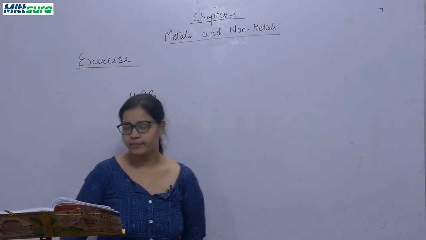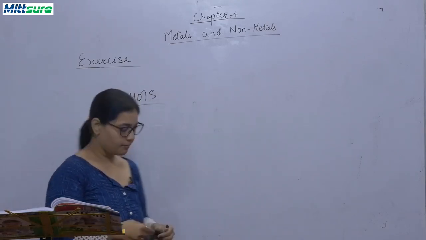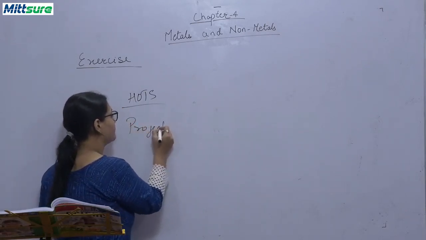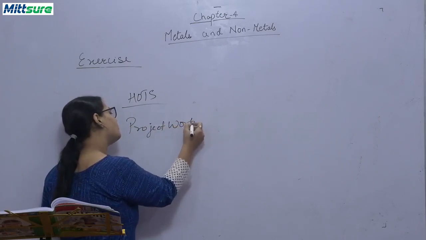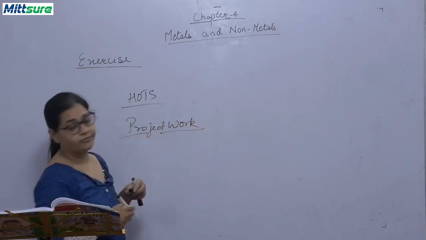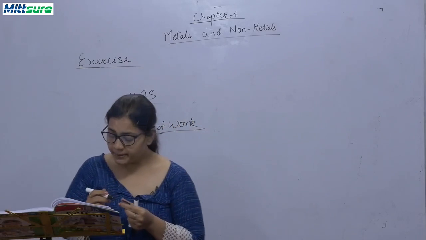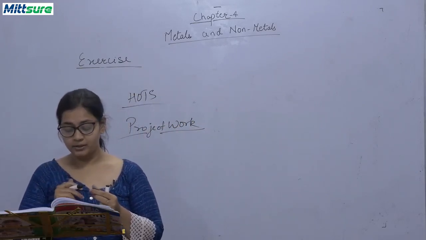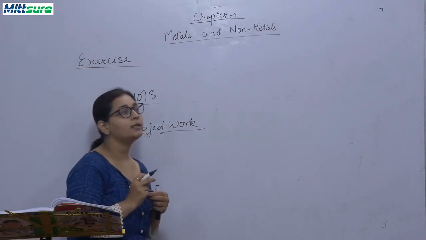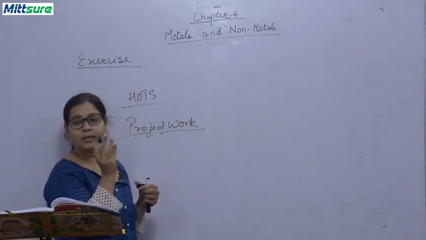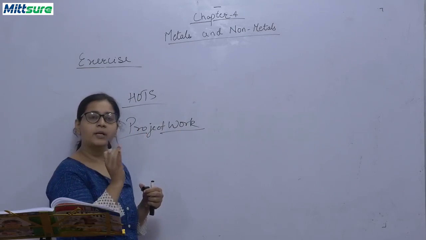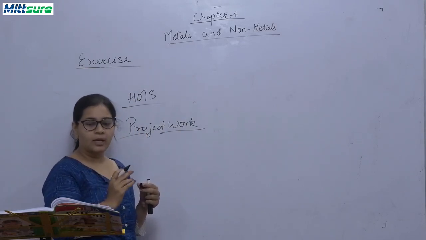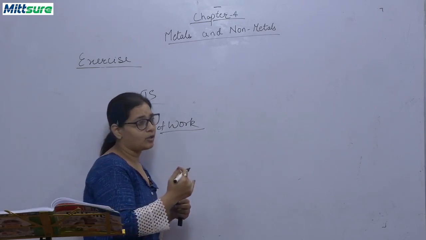Okay, now next is project work. This is project work you all have to do by yourself. Prepare an index card for any 4 metals and 4 non-metals, and these cards should contain: name, symbol, atomic number, mass number and their physical and chemical properties and the uses of these elements also.